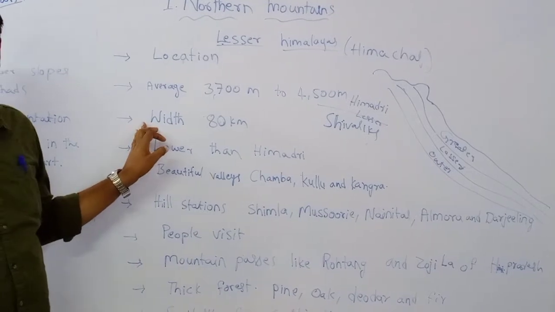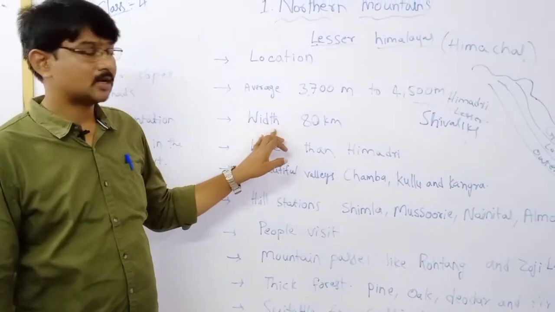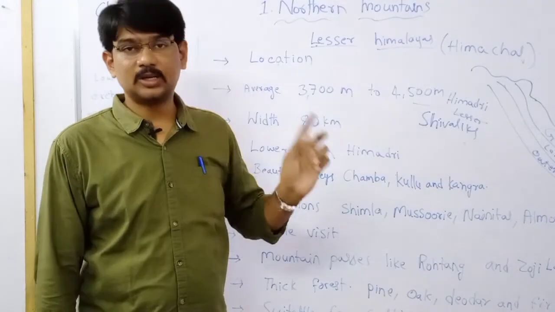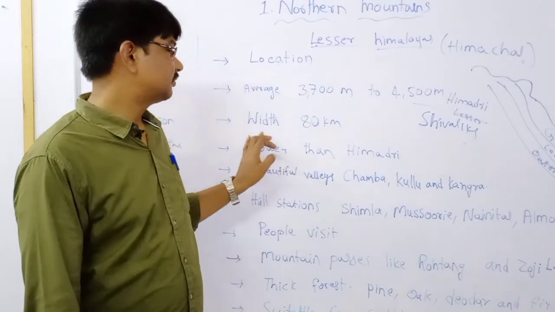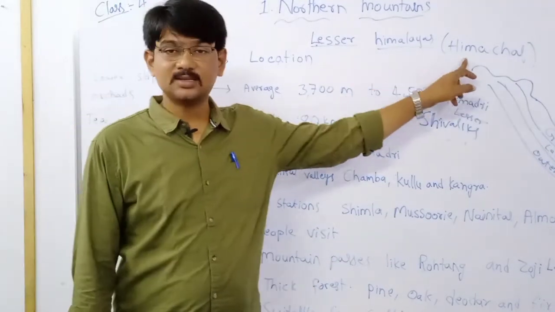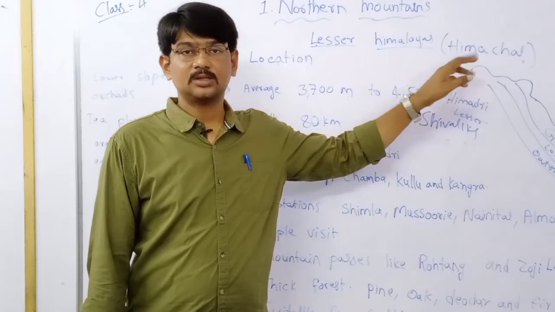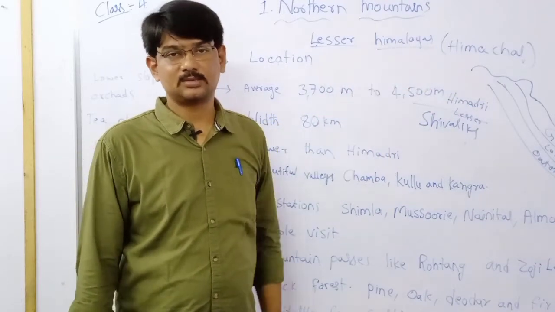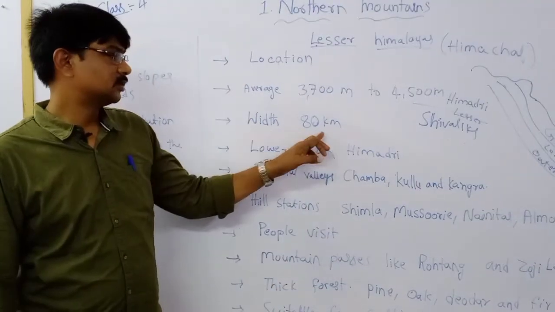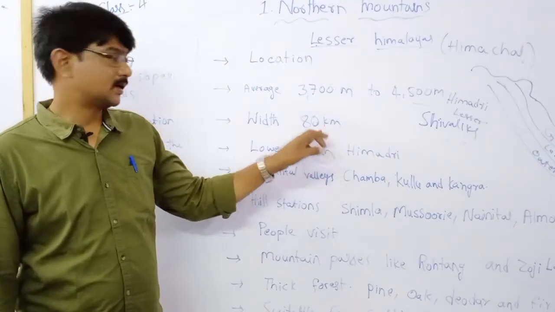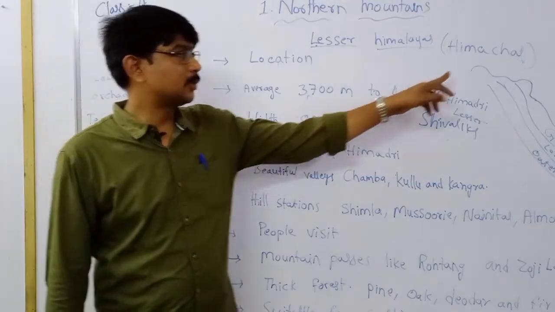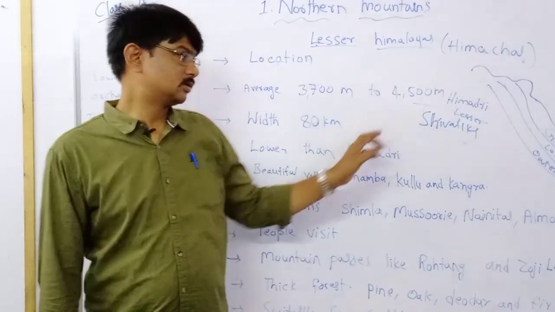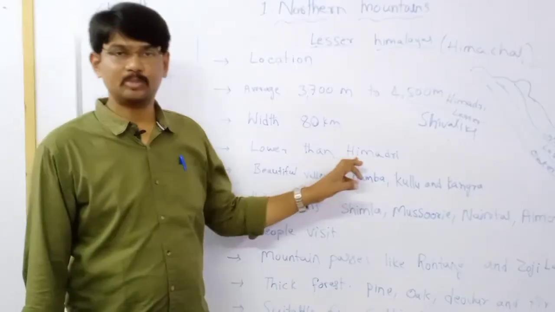Next, width. The width of the lesser Himalayas, the Himachal ranges, or the middle Himalayas, is about 80 kilometers. As I already said, these Himachal ranges are lower than the Himadri range.